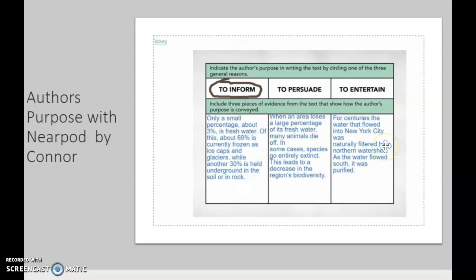And I can see how he thinks that maybe talking about New York City can be entertainment. It's kind of adding a little story in there. He's talking about to persuade how many animals can die, and we don't want them to go entirely extinct, so we need to do something about this water. And then he gives us information which is telling us percentages. So very good job, because a lot of the time you can find different purposes within one text. So that's very good. However, it is how you perceive it.